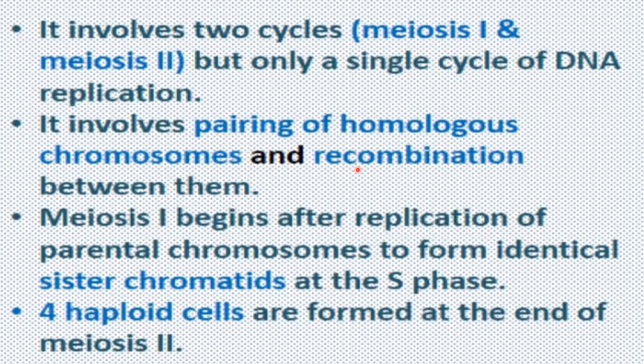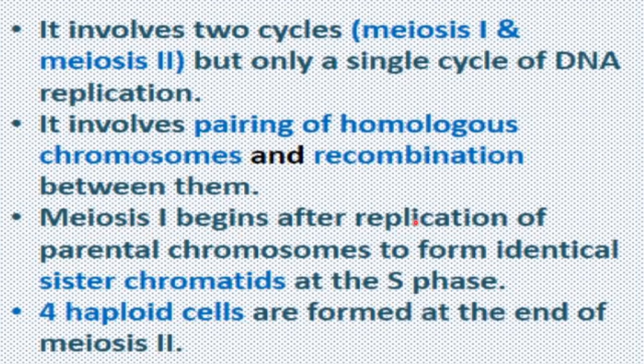So that pair is called homologous to each other, right? So here in meiosis division, pairing of homologous chromosomes occurs, and due to that pairing there will be exchange of genetic material, that is called recombination. About this we will discuss in our topic also. So that pairing and recombination occur in meiosis division.